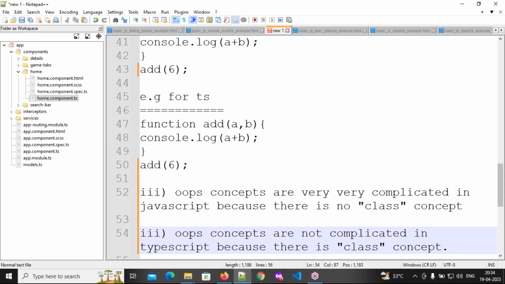So that's why class concepts, OOP concepts are very complicated in JavaScript. Clear, everybody? So that's why all the OOP concepts I have discussed in the TypeScript videos.